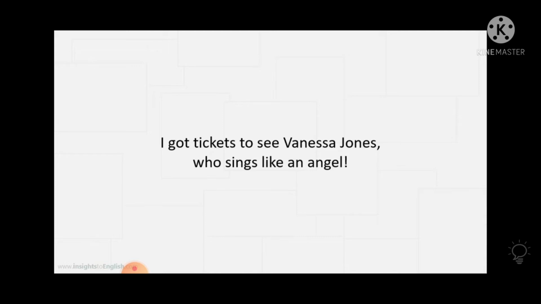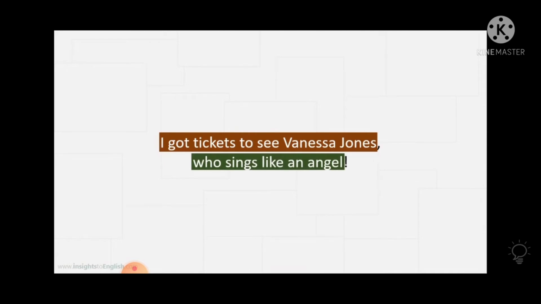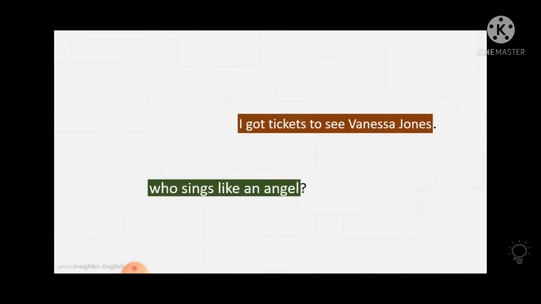Now let me just think. For example, you may assume, no ma'am, both are not connected. How can you say that this 'who sings' is for Vanessa Jones? If we segregate both the sentences, 'who sings like an angel' is a different sentence and 'I got tickets to see Vanessa Jones' is a different sentence. But remember, there is no question mark after 'who sings like an angel', and as you can see, it started with a WH word.